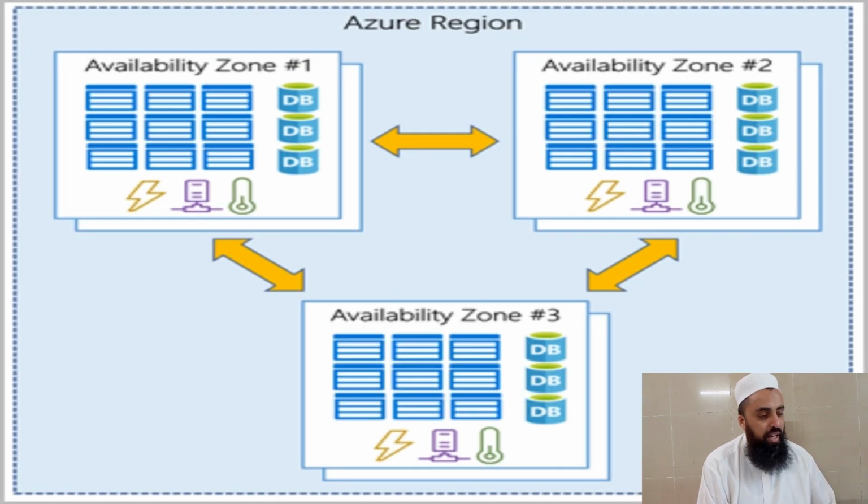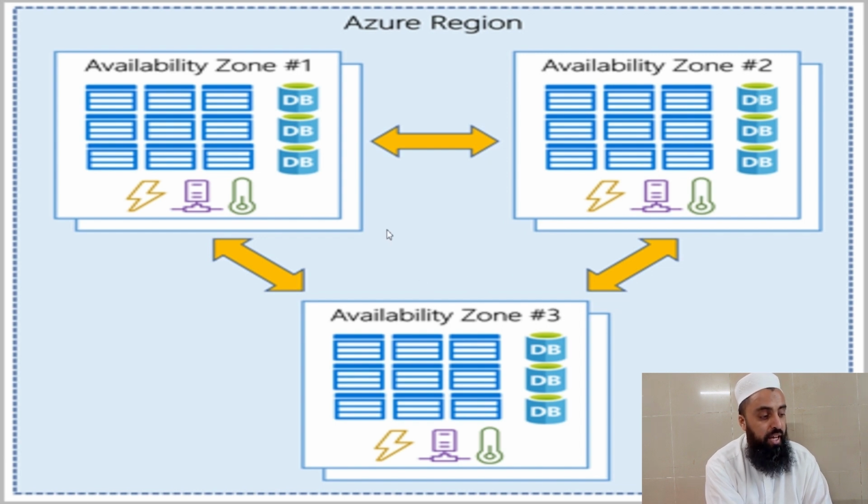All right, guys, now you can see I have an overview, a general picture of an Azure region with three availability zones. You can see zone 1, zone 2, zone 3, and let's suppose that this is Arizona and this is our region US West 3, and this region has three availability zones, and all these availability zones are connected with each other in case of any failure.